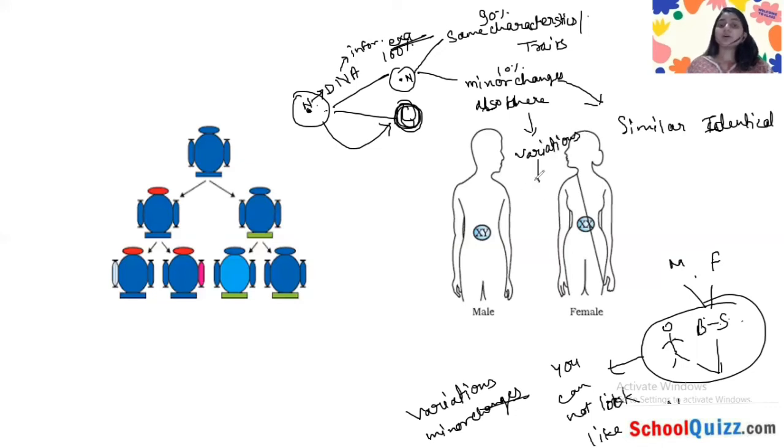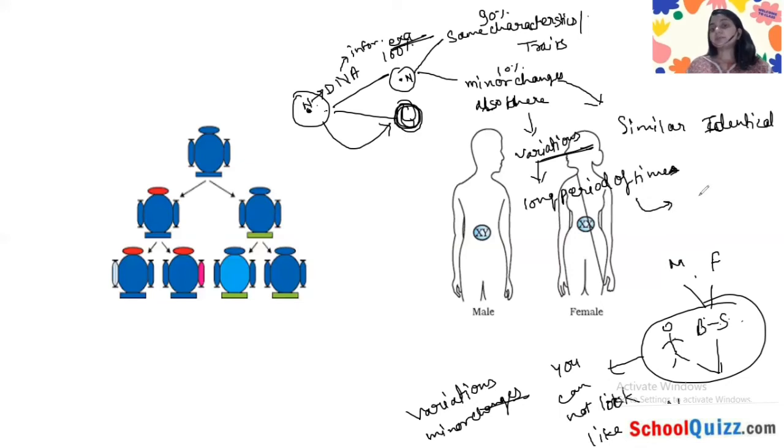And over thousands of years, over a long period of time, these variations are a continuous process. So these variations keep happening over a long period of time.